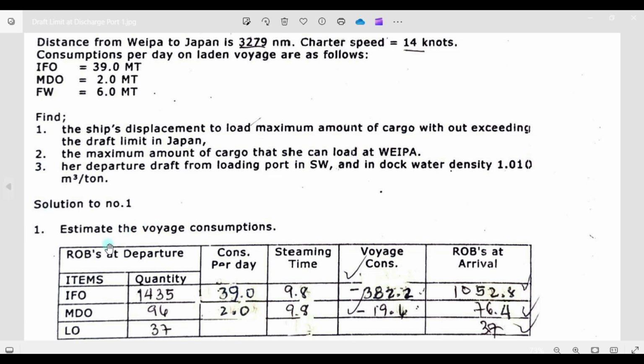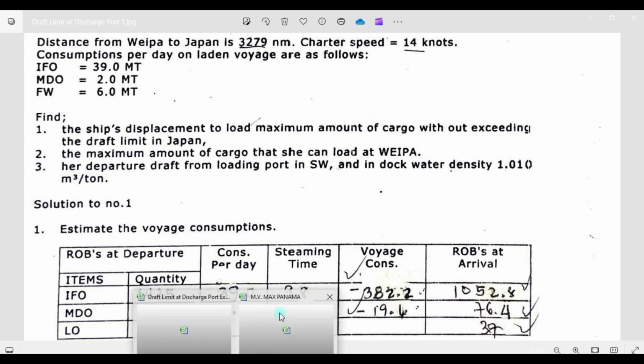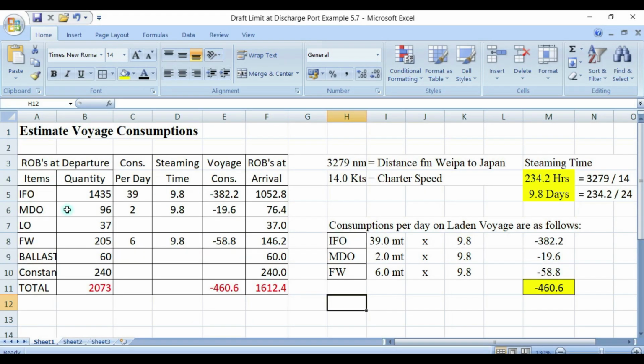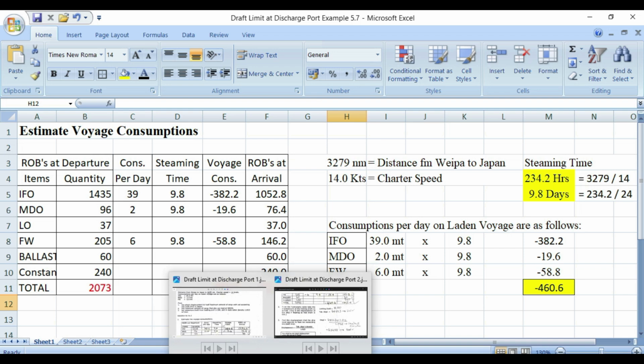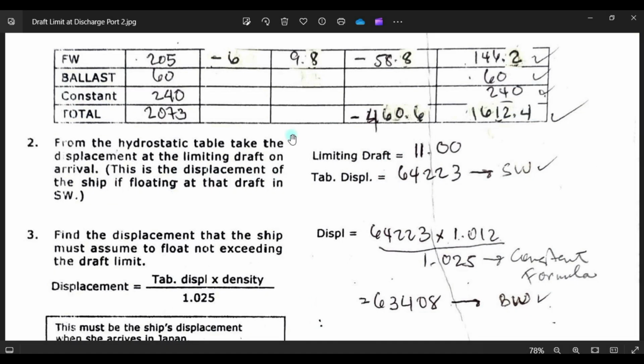So solution number 1: estimate the consumption for the voyage, which I have done earlier, which is this one. So proceed to number 2. From the static table, take the displacement at the limiting draft on arrival. This is the displacement. So this is the limiting draft at Japan. So what will be his draft?